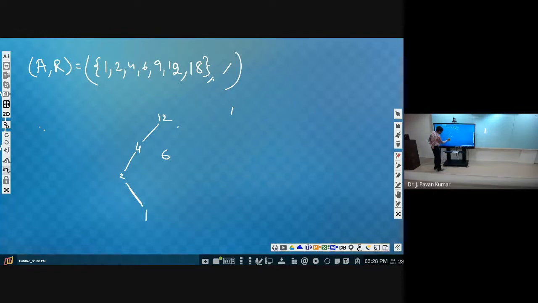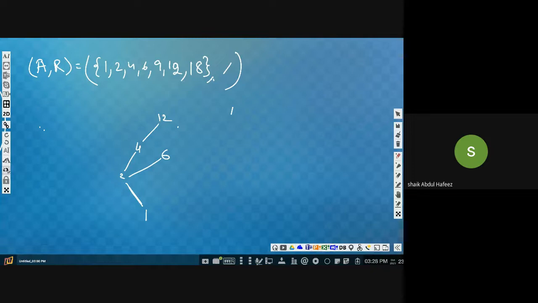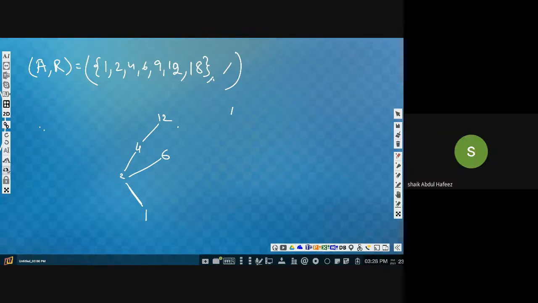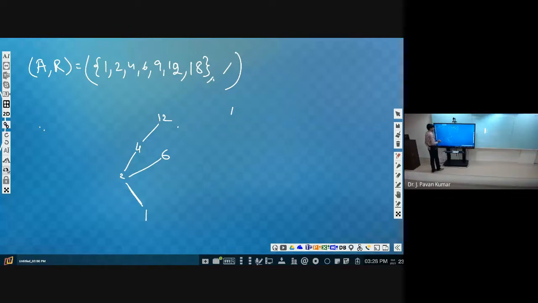Now, is 2 related to 6 or not? Yes, sir. So we should keep 2 to 6. Now 2 to 6, and 1 to 6, do we need to keep it? No, sir, it is transitive. It is implicit. Next, now you consider 9.